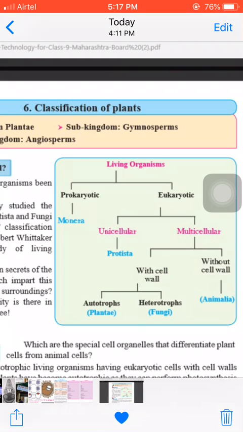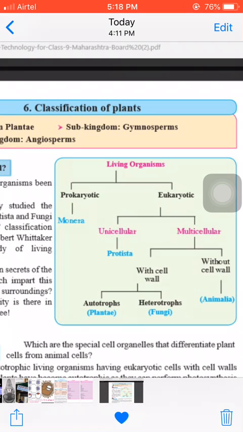Now again I am reading your page number 75. Can you tell which are the special cell organelles that differentiate plant cells from animal cells? Now you can give the answer: chlorophyll. Chlorophyll is present in the plant cell, but it is absent in the animal cell. What is the cell?